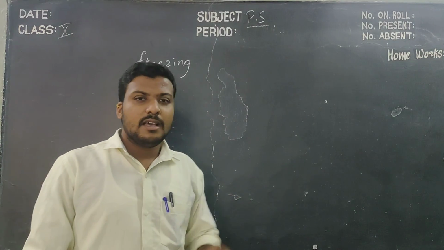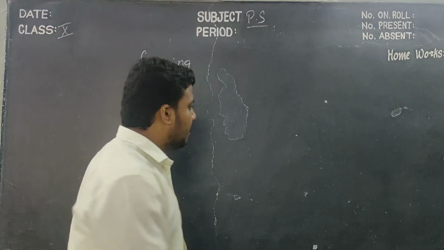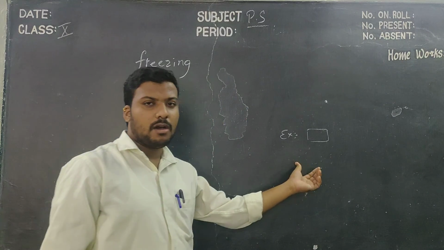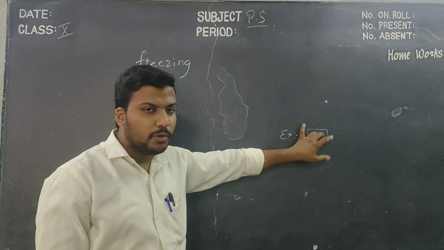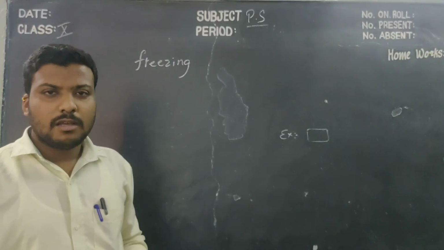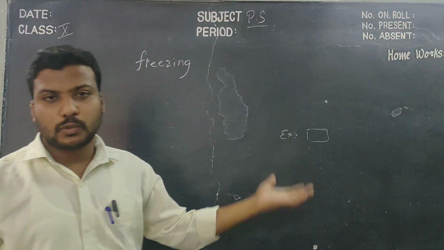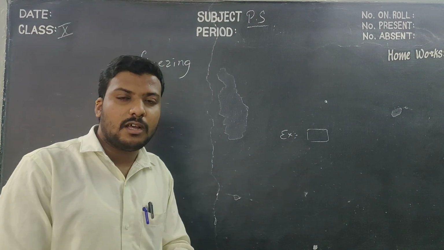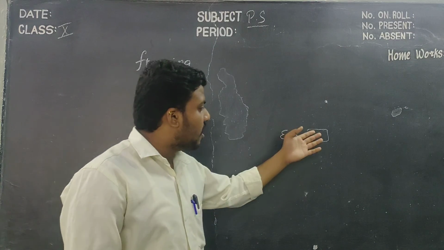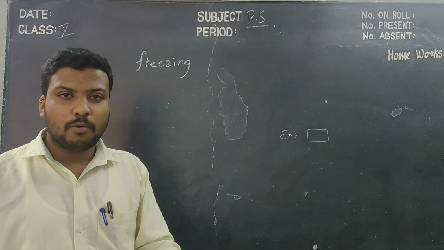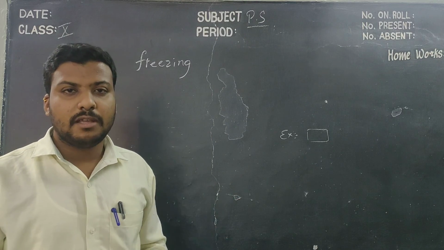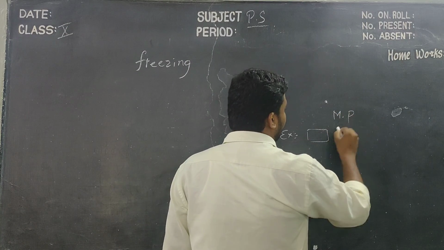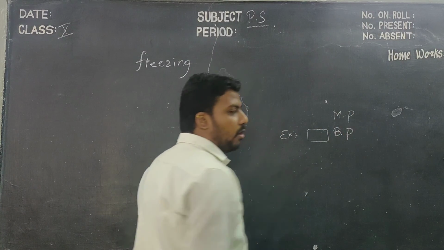Suppose you take an iron bar. By using this iron bar, you can convert it into liquid phase, and from that liquid phase again to solid phase. Understand, children? Again to solid phase means you can change the state of the iron bar. Every metal has both MP and BP, nothing but melting point and boiling point, children.